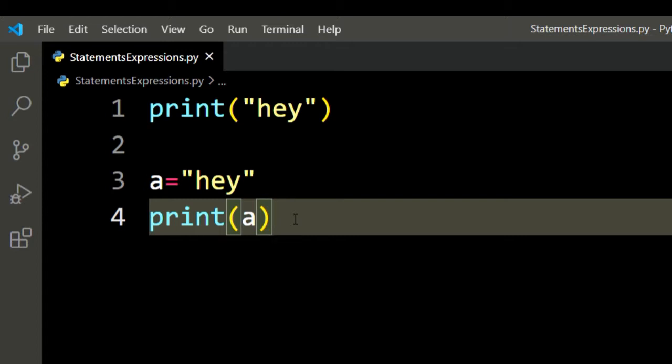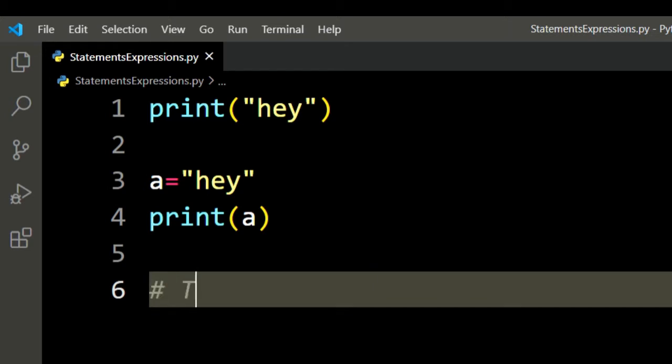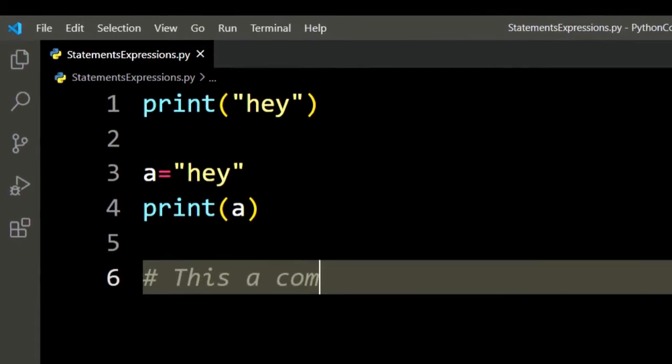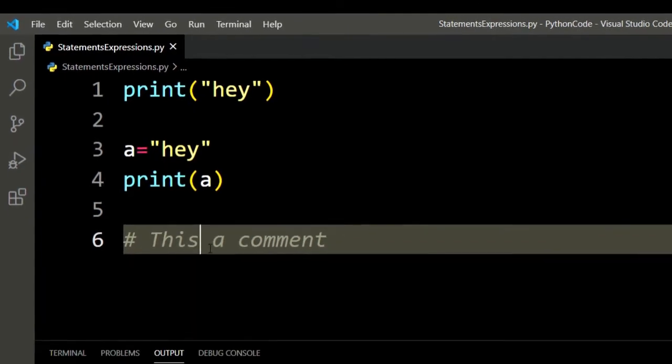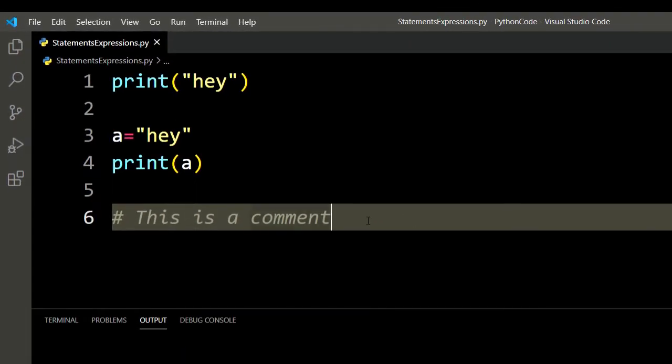Okay, so there's another concept which I think is kind of going parallel with this. It's comments. Now, comments are purely for developers. I mean, Python ignores it. It does not execute it like statements. So to write a comment in Python, you simply put a hash in front of your desired comment. Okay, so this is a comment. So whenever Python comes across this hash mark, it knows that it has to ignore everything after that in that particular line. Okay, and it wouldn't execute it.